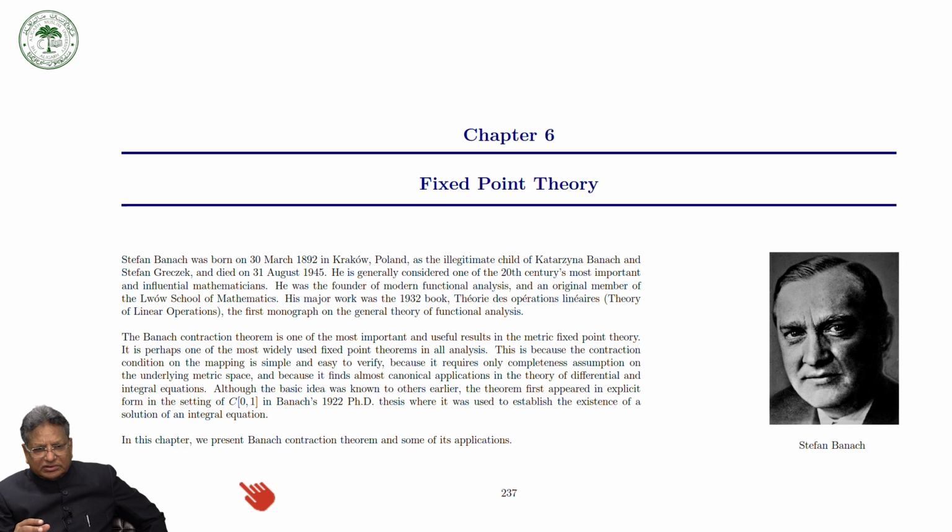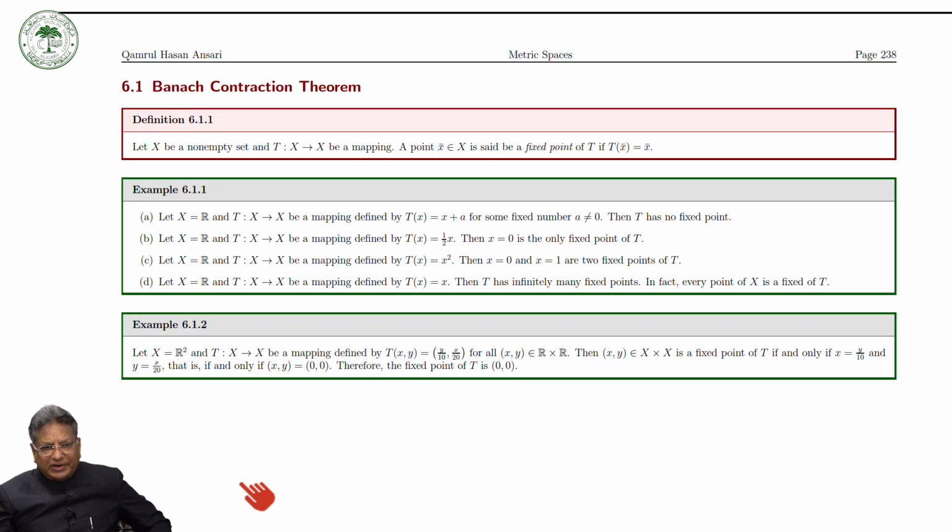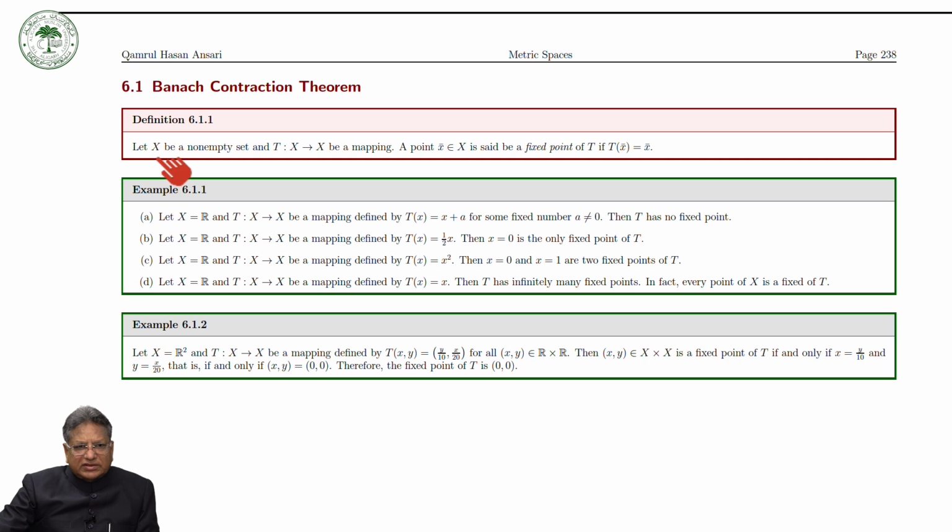So the first question is: what is fixed point theory, or what is a fixed point? Suppose X is any non-empty set and T is a self map from X to X. Keep in mind that T is a map from X to X, not a map from X to Y. Then a point x bar in X is said to be a fixed point of T if T of x bar is equal to x bar.